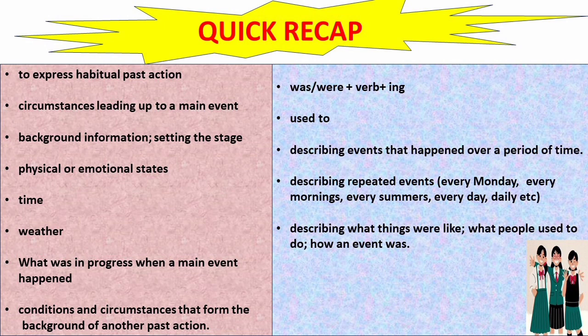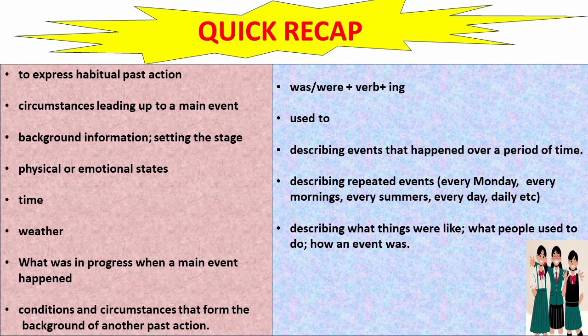Let's have a quick recap to recall the usage of imparfait. First, to express habitual past action means our habits in the past. Second, circumstances leading up to the main event. Third, background information or setting the stage. Physical or emotional state means you are giving the description of someone's physical or emotions in the past. Time or what was in progress when a main event happened. Weather, conditions and circumstances that form the background of another past action.